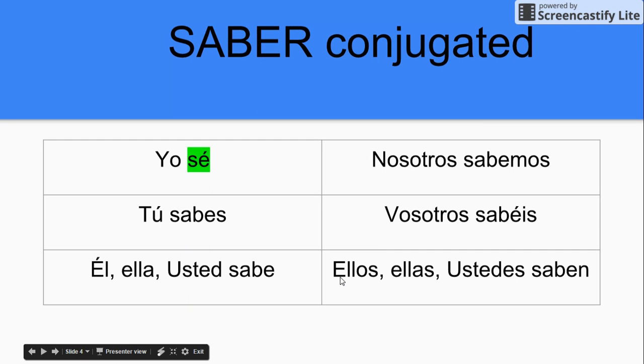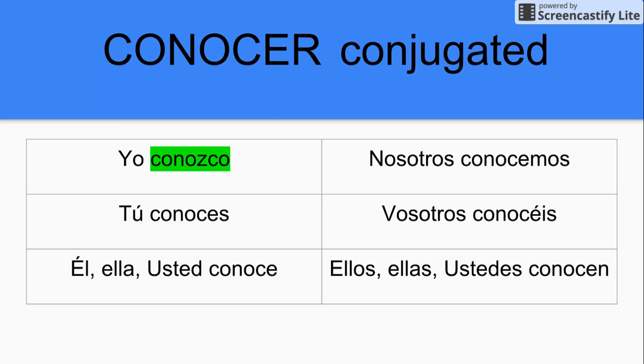So as we look at saber conjugated, I've highlighted in green the yo form because the rest of the pattern is a regular ER verb. Yo sé, tú sabes. Él, ella, usted sabe. Nosotros sabemos. Vosotros sabéis. Ellos, ellas, ustedes saben. Conocer, on the other hand, again we see the green conjugated yo form. Yo conozco. Tú conoces. Él, ella, usted conoce. Nosotros conocemos. Vosotros conocéis. Ellos, ellas, ustedes conocen.